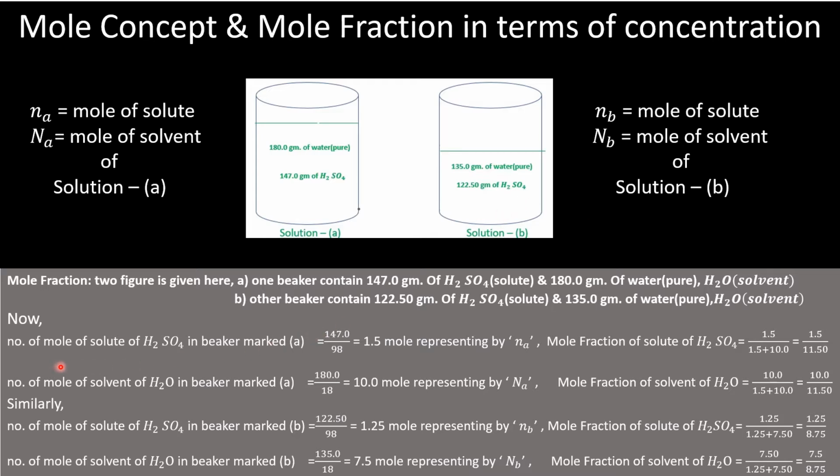Now, the moles of solute H2SO4 in beaker A: 147 gram of sulfuric acid divided by 98, the gram molar mass of sulfuric acid, equals 1.5 mole, represented by na.